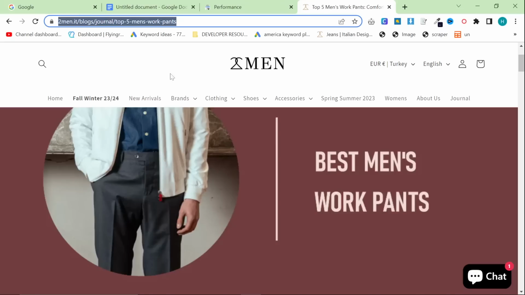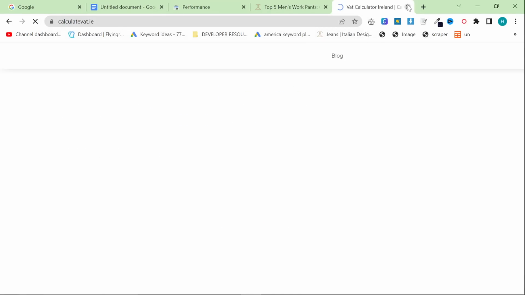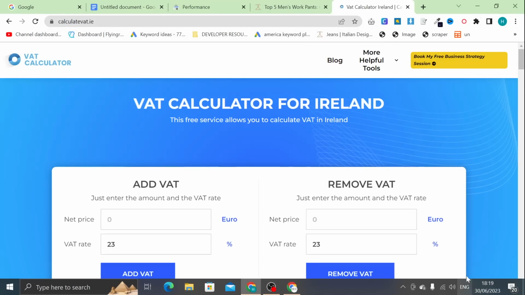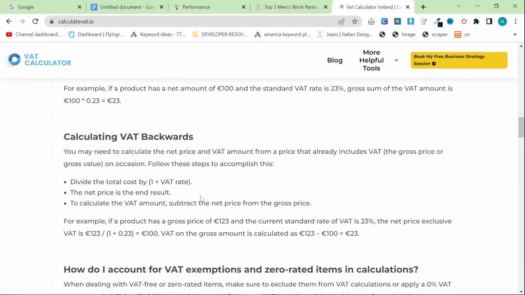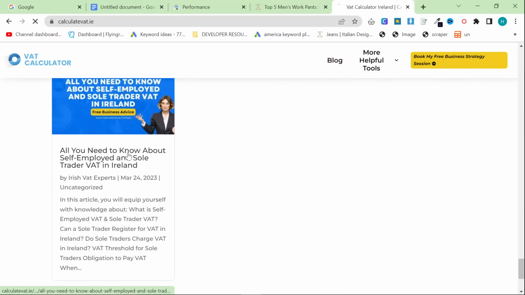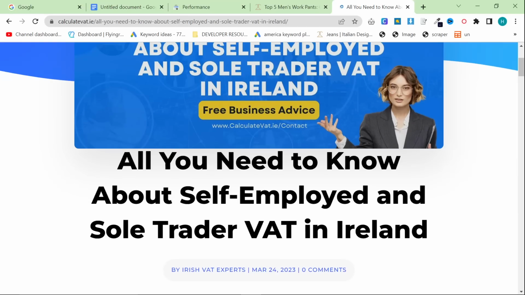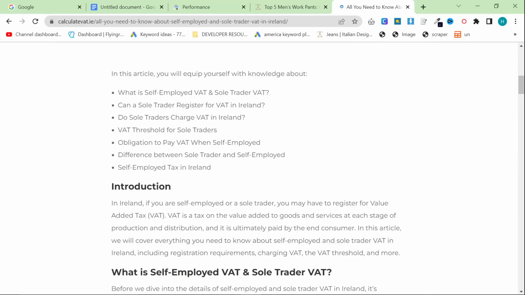Okay, the second thing, which is also a formatting issue that I want to talk about, is we're going to have to look at another website. I do have permission to talk about this website. I asked my friend if I could just quickly use their website to talk about this problem. Basically, what they did was they hired some virtual assistants to write some ChatGPT 3.5 articles. Okay, I'm going to show you this problem right here.